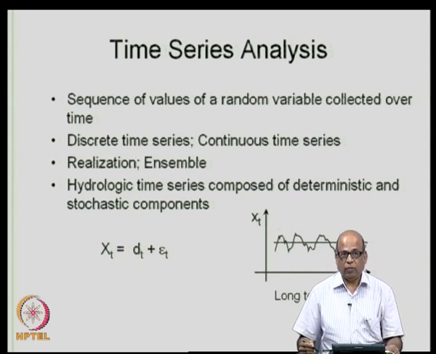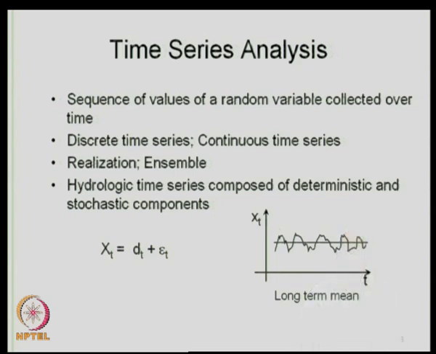Now, the techniques that we are discussing are also applicable in some cases when we have large observations across space. Now, the time intervals over which we are making the observations can be discrete or continuous, and they lead us to discrete time series and continuous time series.